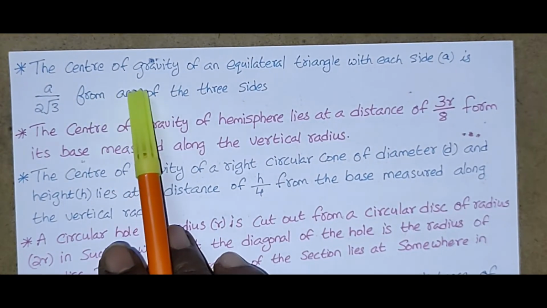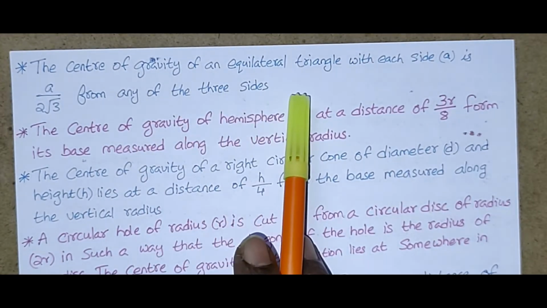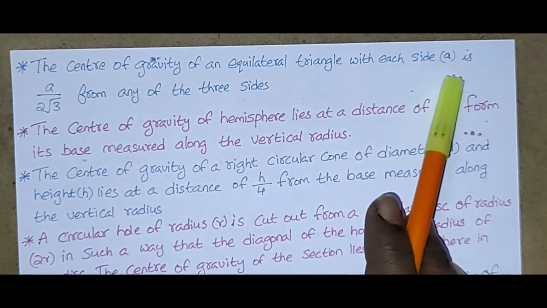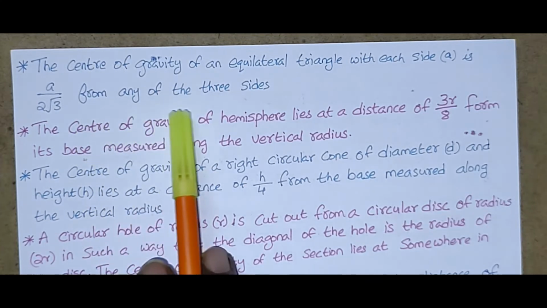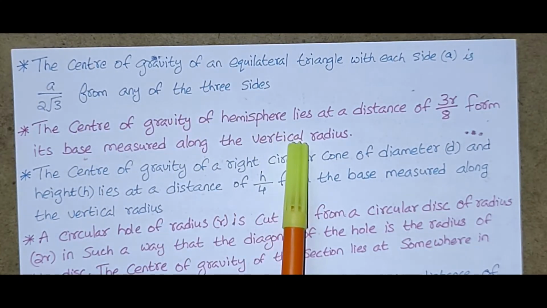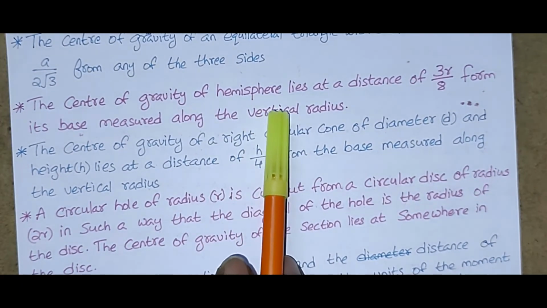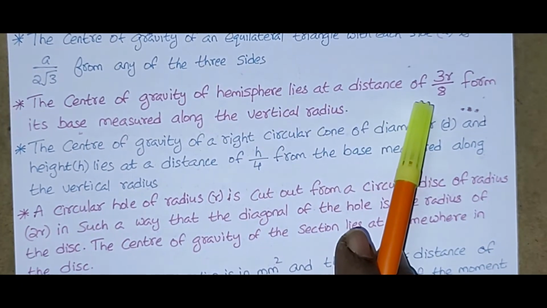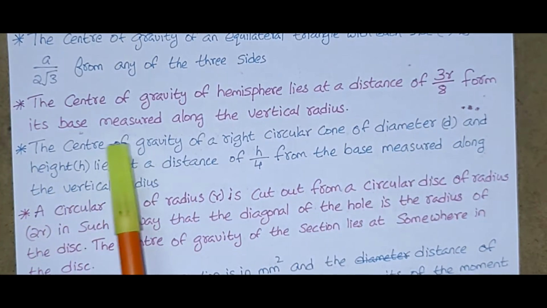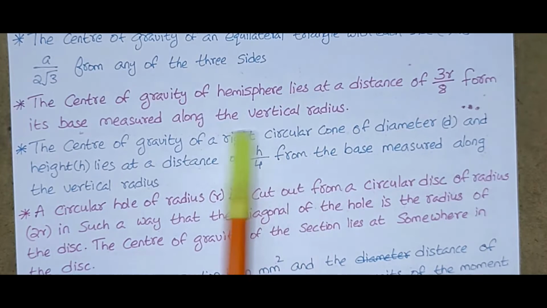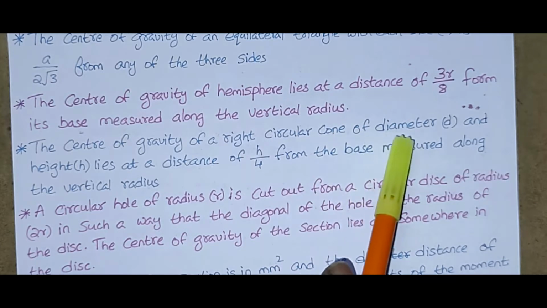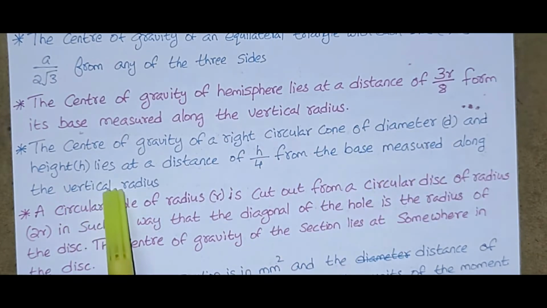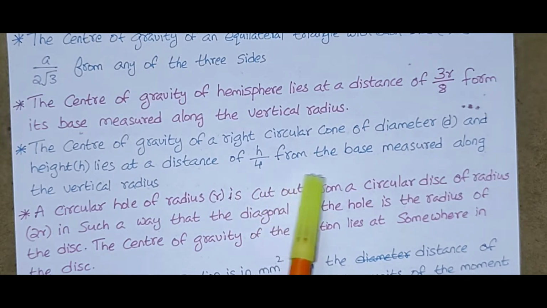The center of gravity of an equilateral triangle with each side a is a by 2 root 3 from any of the three sides. The center of gravity of a hemisphere lies at a distance of 3r by 8 from its base measured along the vertical radius. The center of gravity of a right circular cone of diameter d and height h lies at a distance of h by 4 from the base measured along the vertical radius.